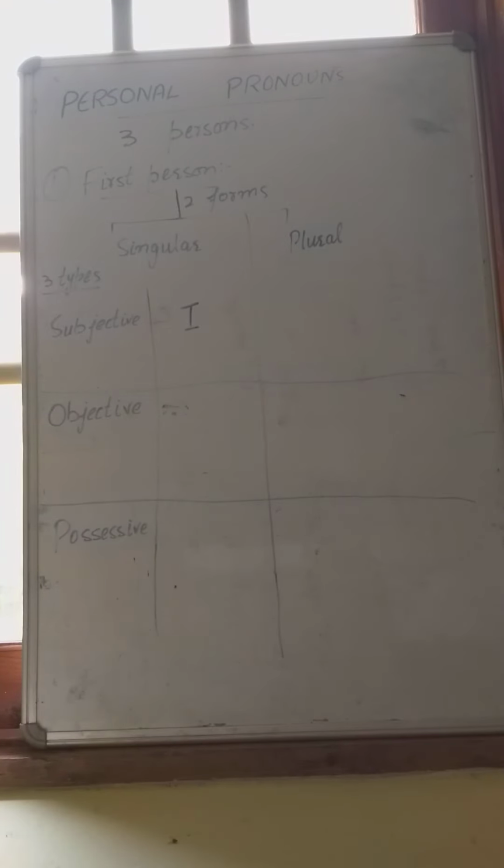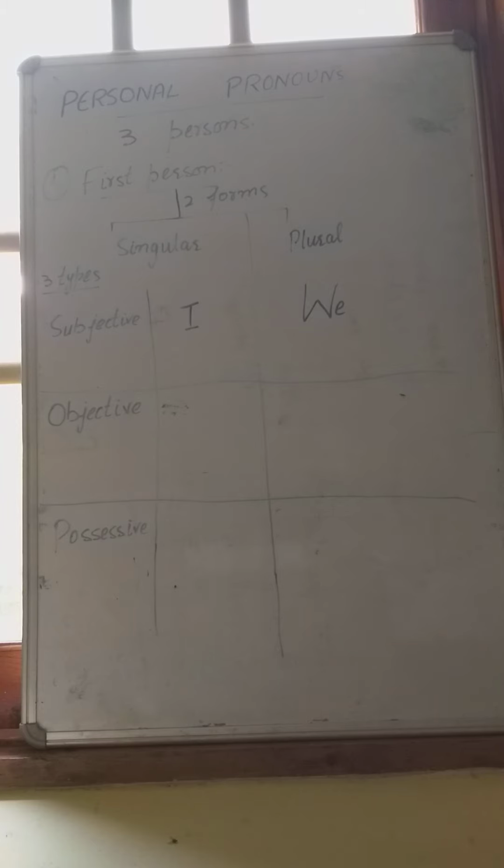In subjective and in singular form, I is used. Okay, I is used for singular form in subjective, in first person, and in plural form we use we. Okay, and in objective type, me is used in singular form.